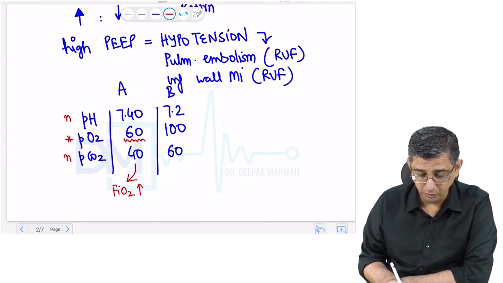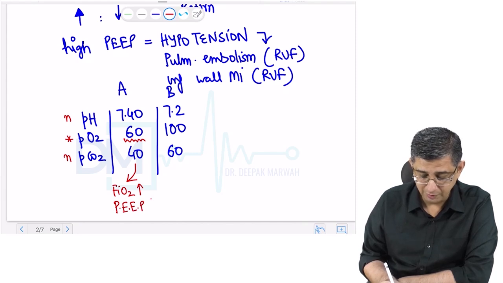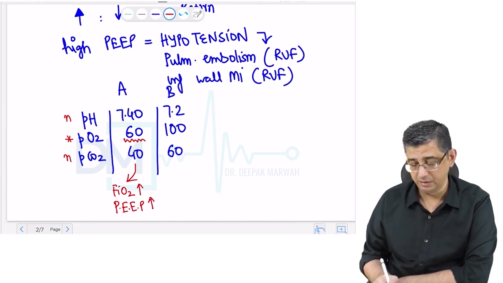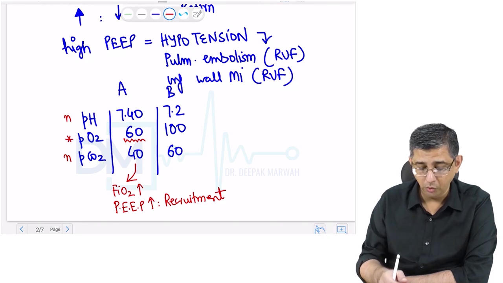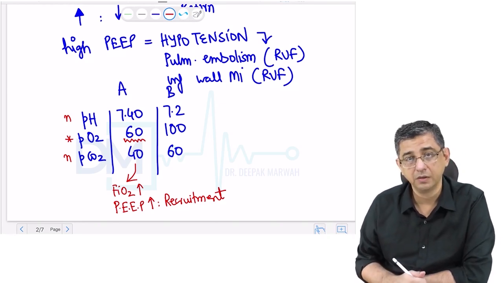If required, I will also increase the positive end-expiratory pressure of the patient. As I explained to you, if I keep a PEEP on the higher side, it will ensure a better recruitment of the alveoli, and more alveoli means more surface area. So gas exchange will definitely increase and the PO2 values in the body of the person will increase.